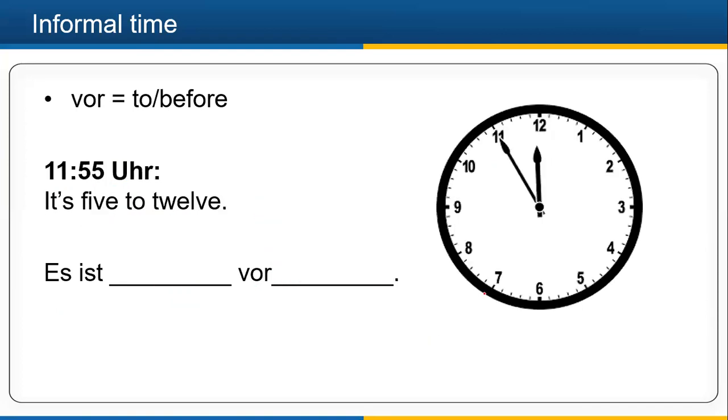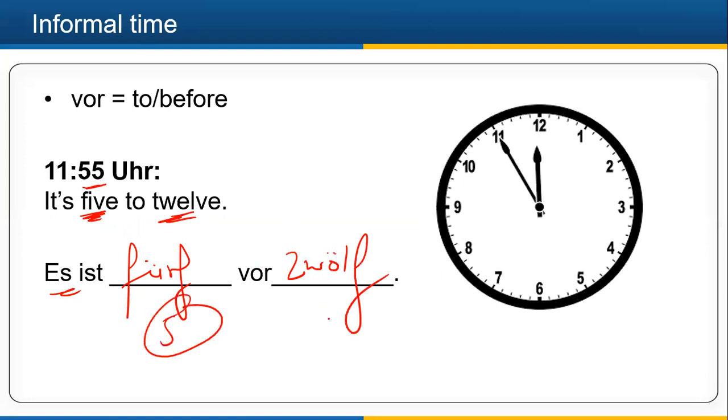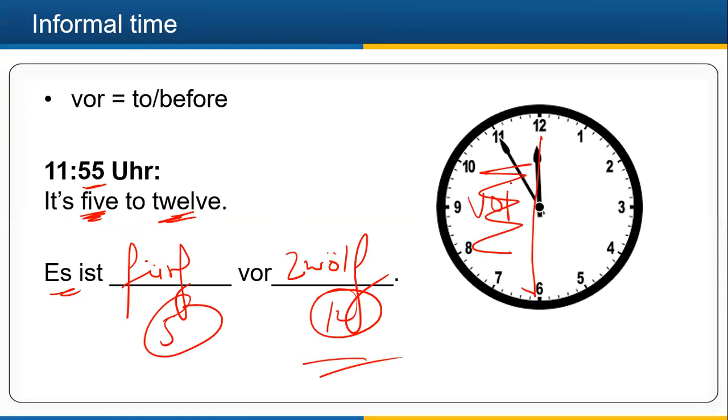The next hour. For example, here it is 11:55, so 5 minutes to 12. So Es ist 5 vor 12, right? 5 to 12. So 5 minutes to 12. Because the minute needle is in this area, I'll be using vor here. If the minute needle is in this area, I'll be using nach here.